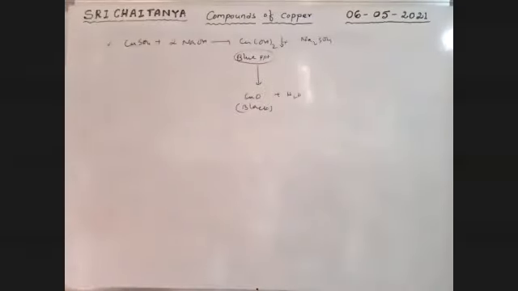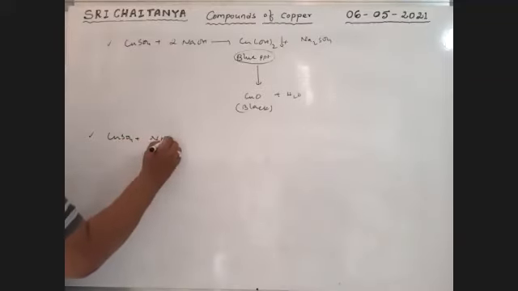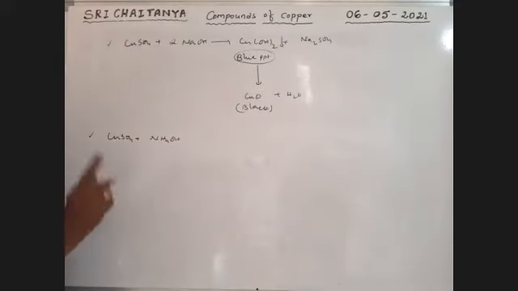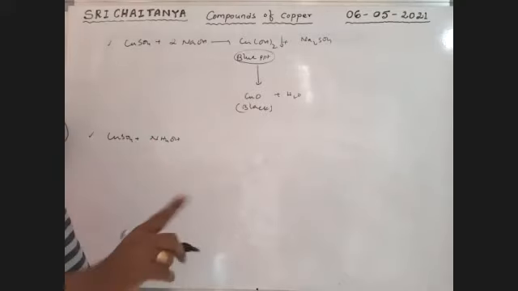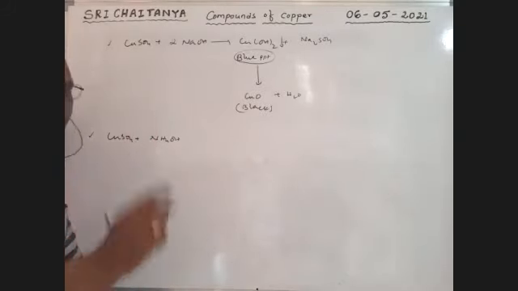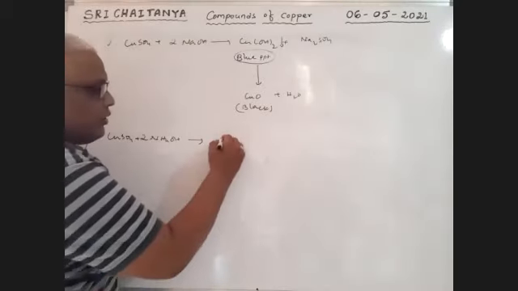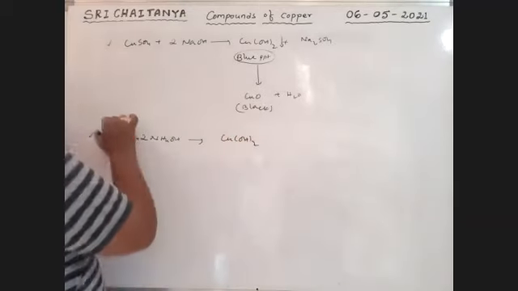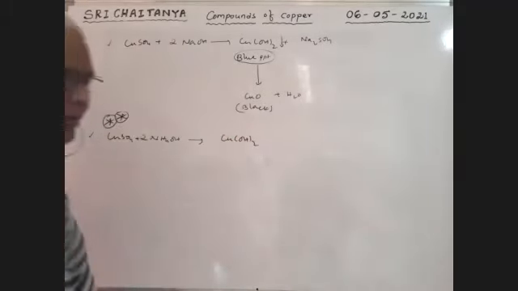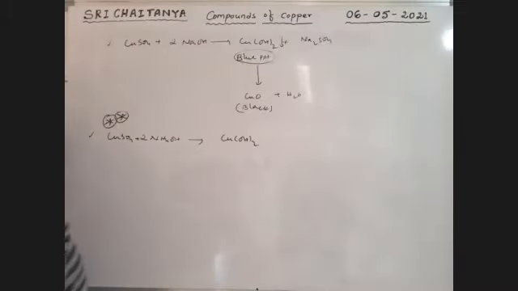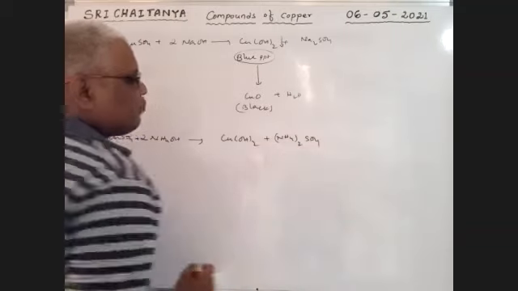Next, when CuSO4 reacts with NH4OH, wherever NaOH is there, it is automatically followed with NH4OH, or NH4OH followed with NaOH. Please be conscious. So CuSO4 reacts with two NH4OH, that gives Cu(OH)2 plus (NH4)2SO4. This is a very, very important reaction.